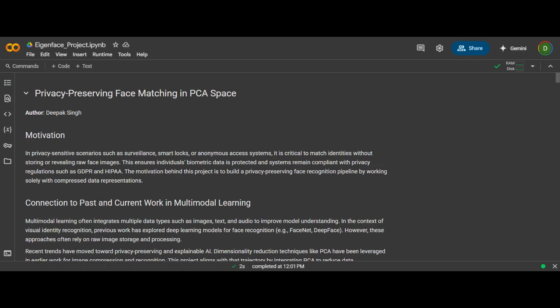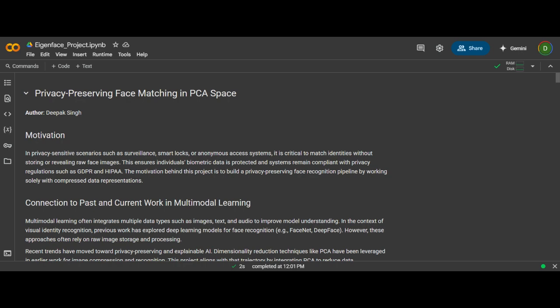In today's world, where surveillance and biometric authentication are used everywhere, there is a growing concern about data privacy. We have heard about how biometric data, or other forms of data, are getting leaked. We want to keep that in mind. Raw facial images, if they get leaked or misused, can't be changed like passwords because they are fixed and permanent, deeply personal to the person.